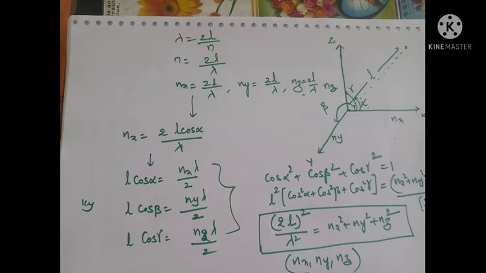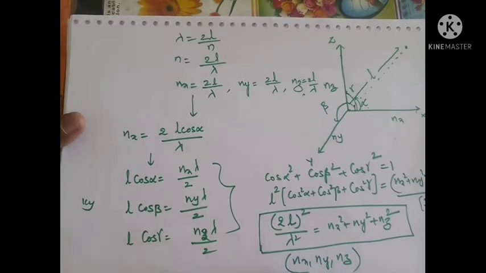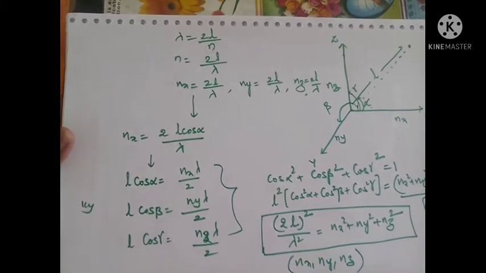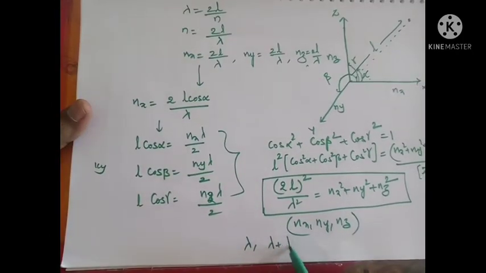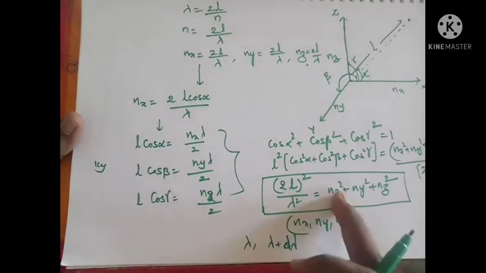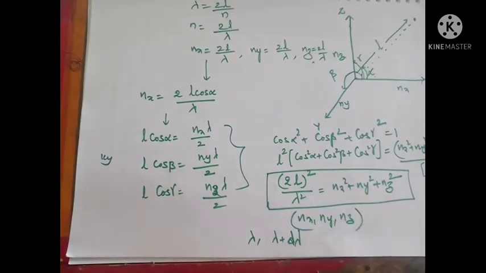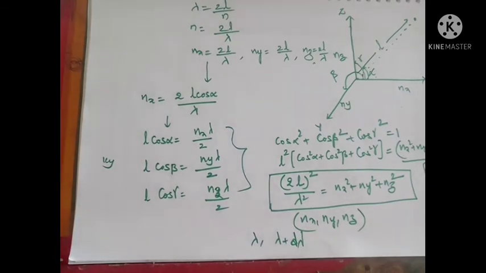The number of modes of vibration in the wavelength interval lambda and lambda plus d lambda can be found using this equation. So with the help of this equation, we can find the number of modes of vibration between two given wavelengths. Okay, so you have to remember this equation.